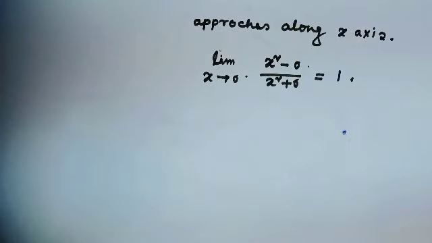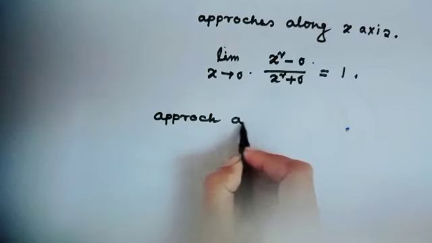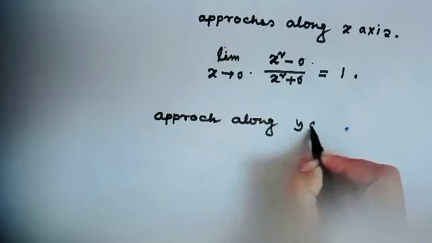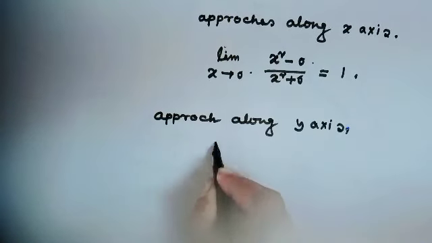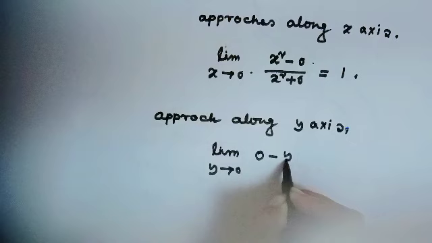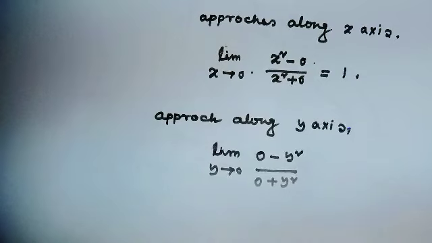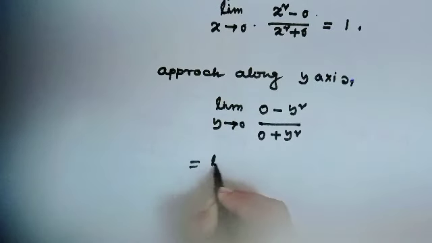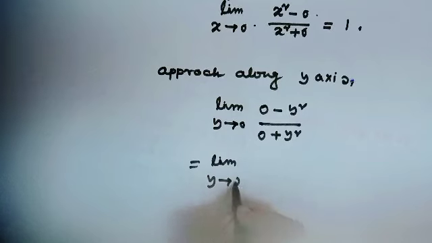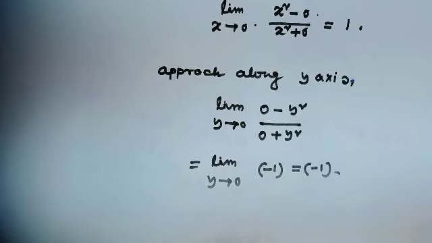Then the limit as y tends to 0 of (0 minus y squared) over (0 plus y squared), the value will be minus 1.